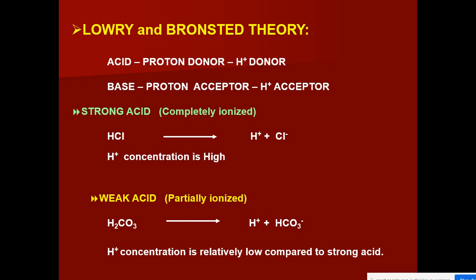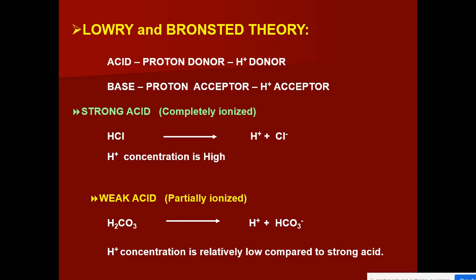So according to Lowry and Bronsted theory, a proton donor or hydrogen ion donor is called an acid. A proton acceptor or hydrogen ion acceptor is called a base. Now there are two terms, strong acid, weak acid. Similarly, strong base and weak base. In order to understand the concept of pH, you should understand strong acid, weak acid, strong base and weak base.